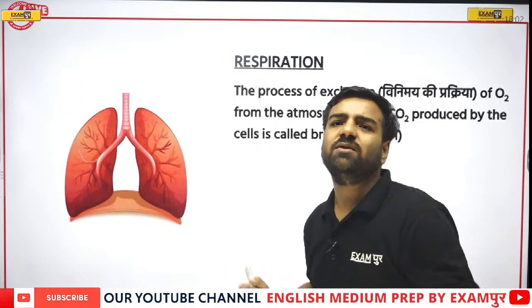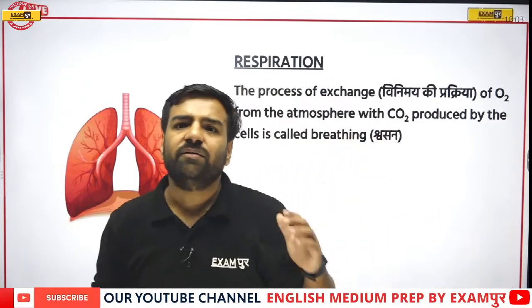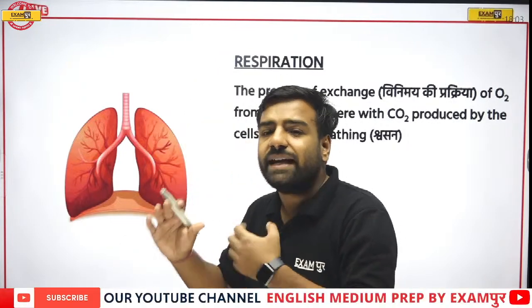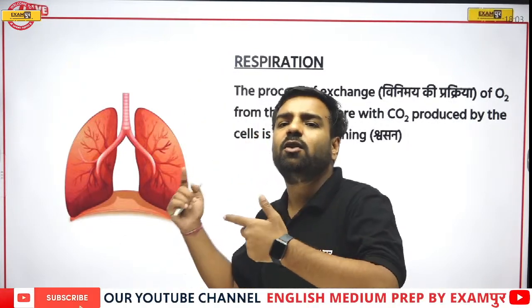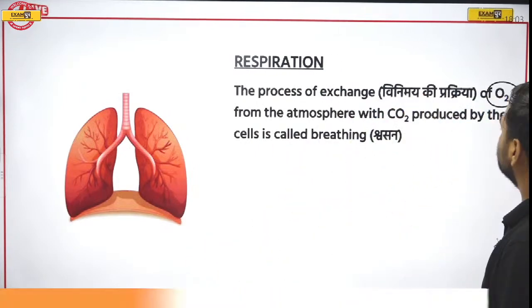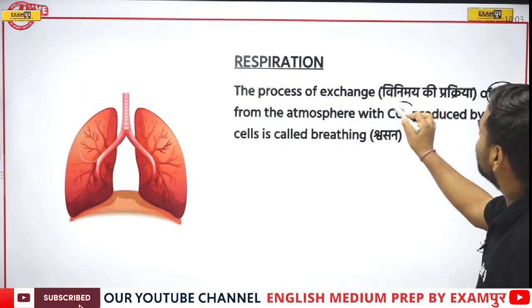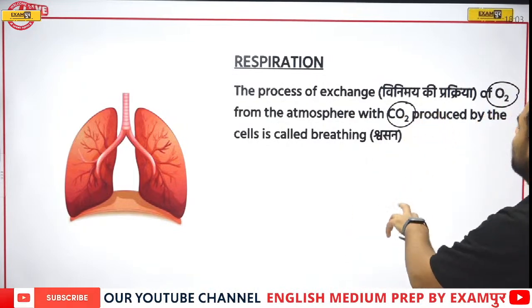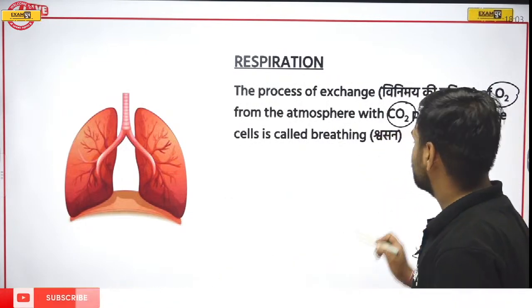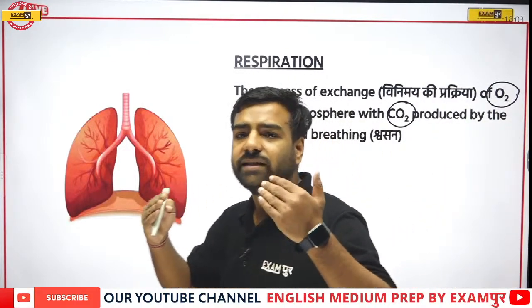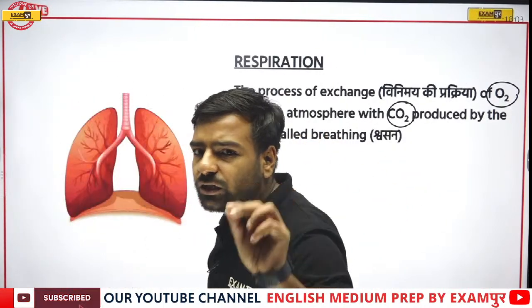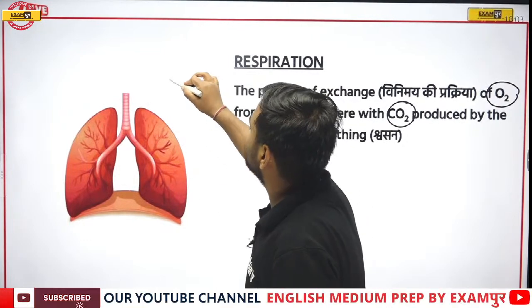So it is the process of exchange of gases with the atmosphere. Now, if I'm talking about the exchange of gases, which ones? We were talking about oxygen and carbon dioxide. So let's have a look. The process of exchange of oxygen from the atmosphere and carbon dioxide produced by the cells is called breathing. In short, taking in of gases and releasing out of the gases, and if I talk about the same percentage, the correct answer would be nitrogen.